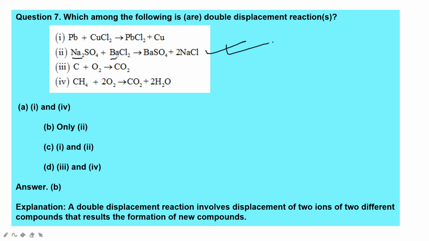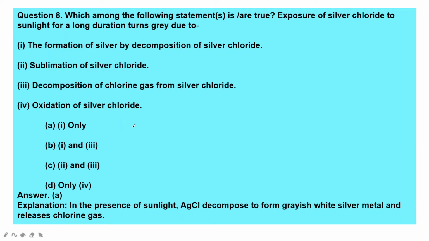As we know that in a single displacement reaction, the highly reactive element will displace the less reactive element. So here both the compounds undergo the reaction. A double displacement reaction involves displacement of two ions of different compounds that results in the formation of new compounds. Okay, only the second equation comes under that category.